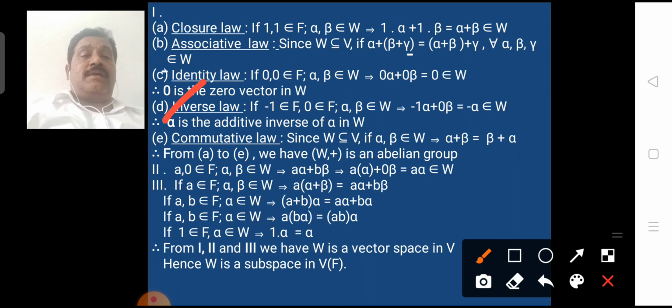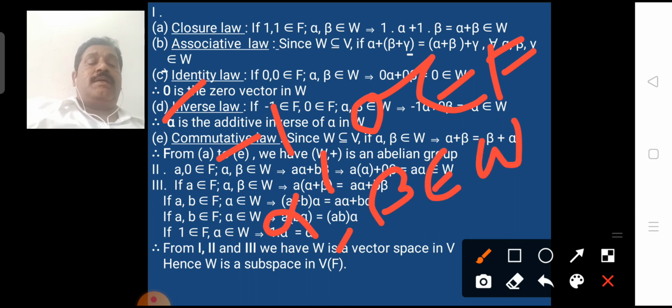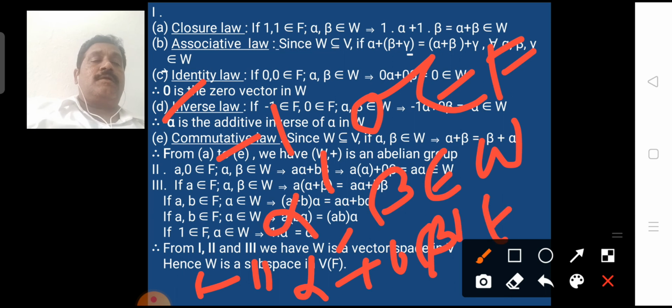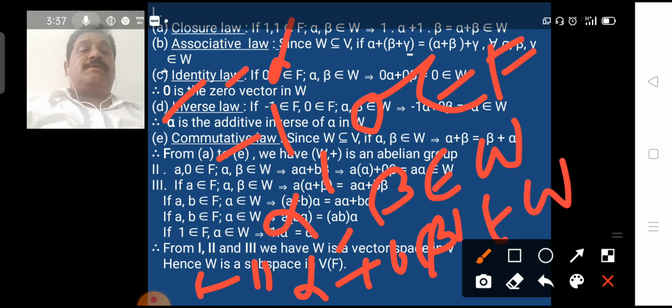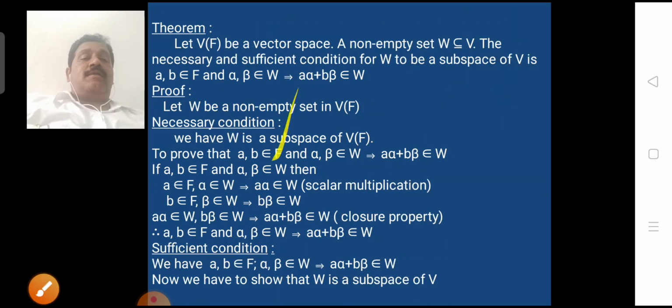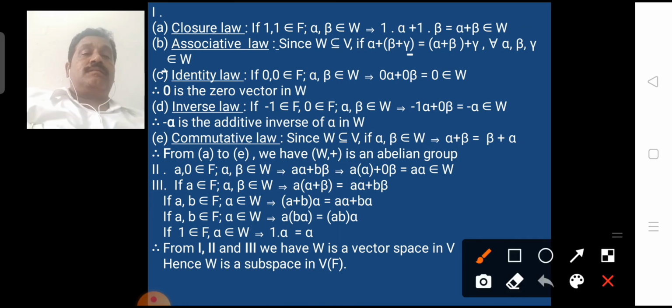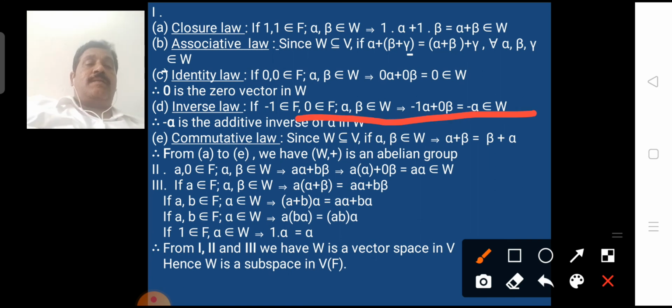For that, if we take -1 and 0 belongs to F and alpha, beta belongs to W, then by using the given condition, -1 alpha + 0 beta belongs to W, that is -alpha + 0 bar belongs to W, so -alpha belongs to W. This is inverse law.